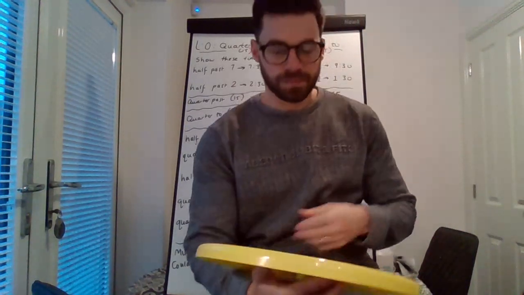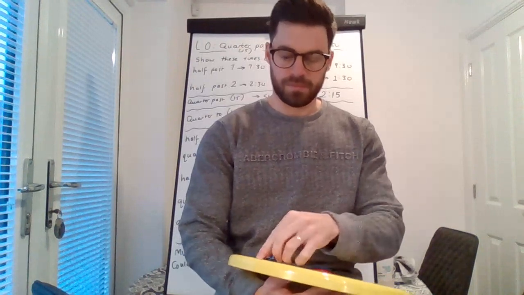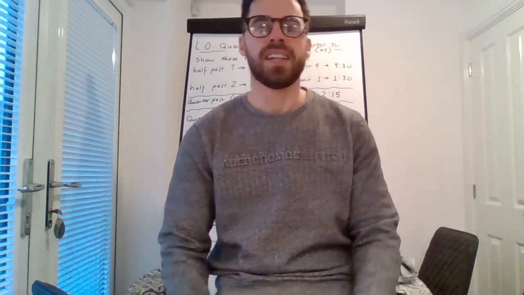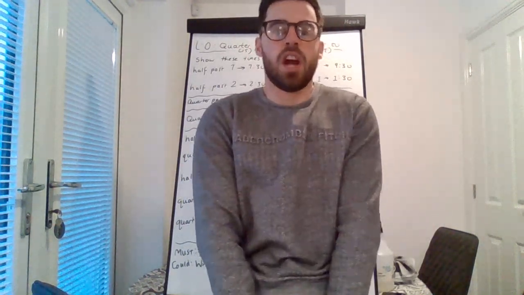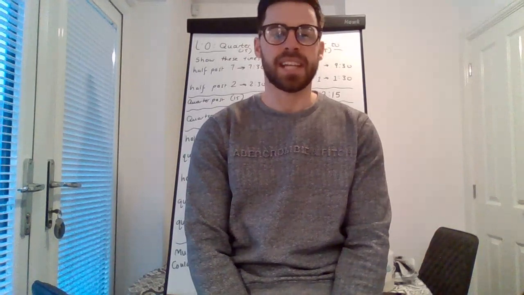Very well done. Can you show me 7:15? Maybe find 7 o'clock first and then 7:15. Remember that minute hand will be pointing at the same number.